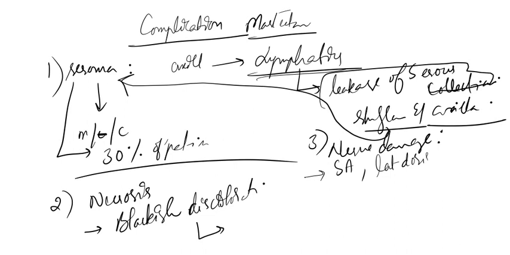So you should be careful while performing the mastectomy. Future surgeons, all of you be careful. We already discussed the nerve supplying serratus anterior, the long thoracic nerve, also called nerve of Bell.